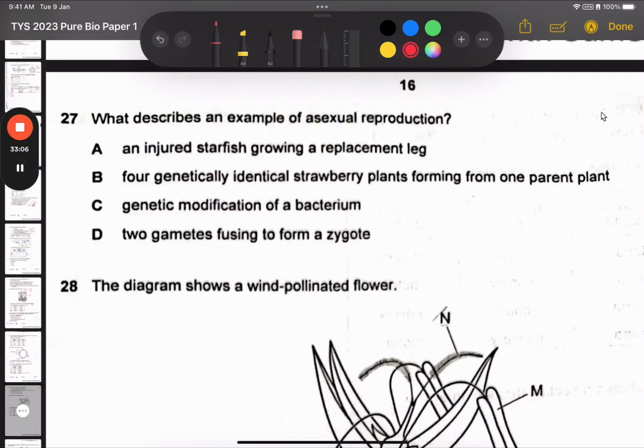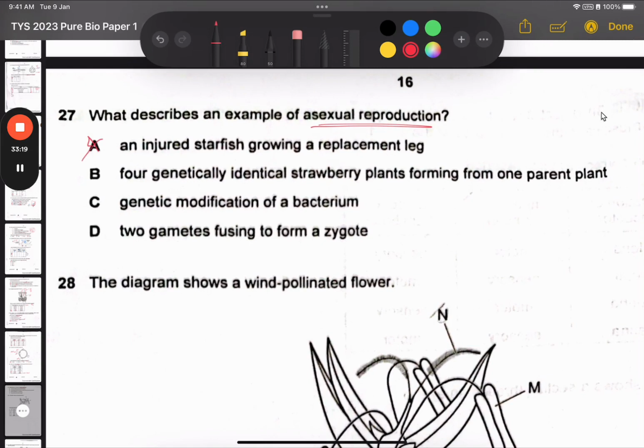27, which describes an example of asexual reproduction. So we're trying to see that there is no fertilization and you form offspring. That is asexual. So injured starfish growing replacement leg, but there's no new starfish formed in this statement. So A is wrong. Now B says 4 genetically identical strawberry plants, offspring, forming from a parent plant. So yes, this is asexual reproduction, most likely, right? Because there's offspring, it's one plant plus is genetically identical. Okay, so it's probably B.